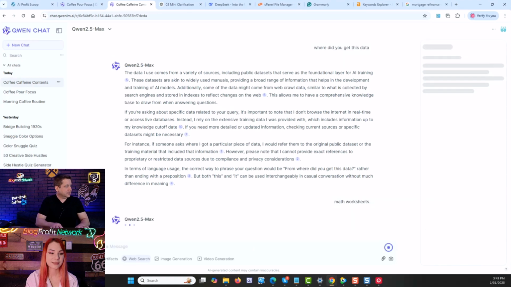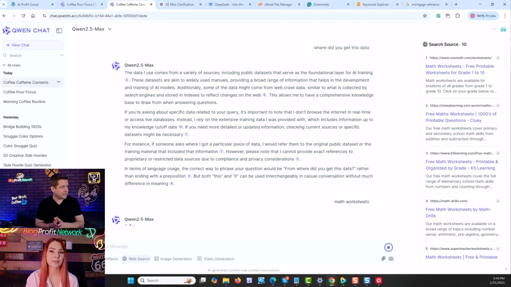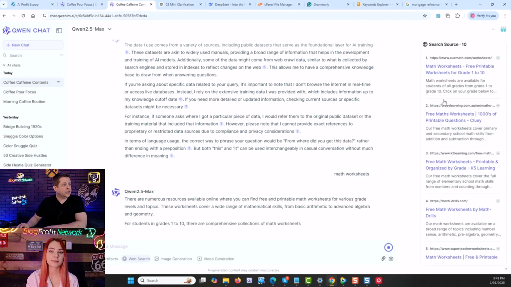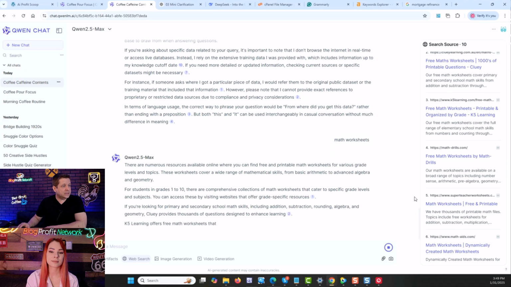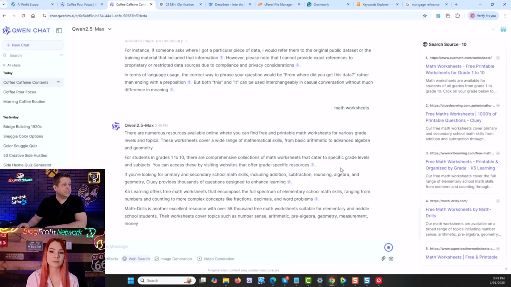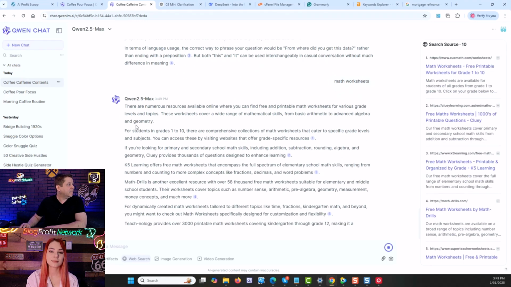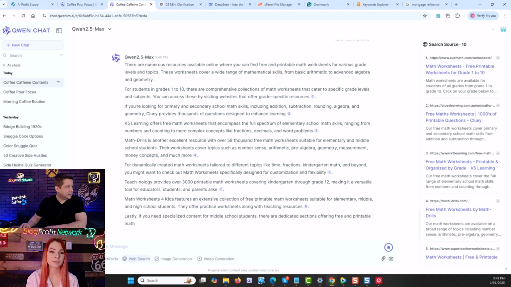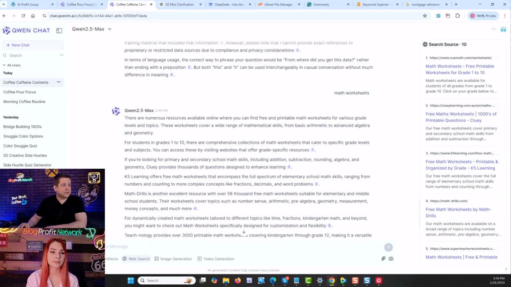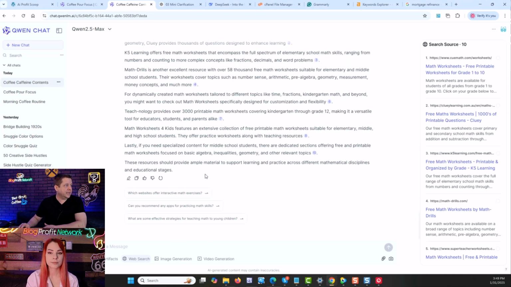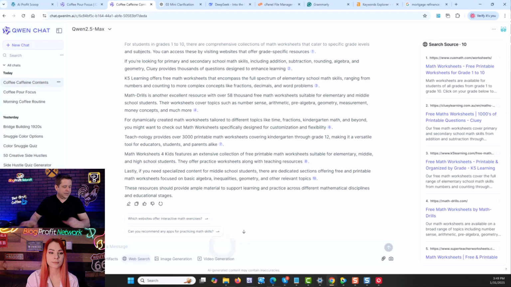worksheets, let's see what happens here if we give it a non-question based search. I think that'll be kind of interesting. So QMath, it is showing these, which I would venture to say is probably the same as Google. I would say in this search, a search engine is more helpful because you're actually getting a worksheet. Here it's like, no. Can you make a worksheet? This will be interesting to see.